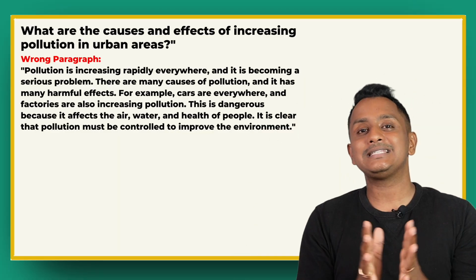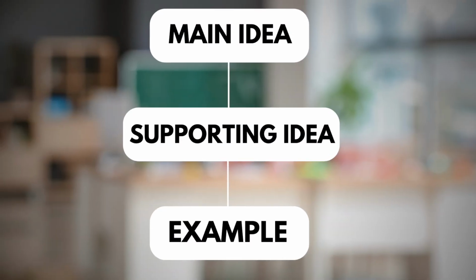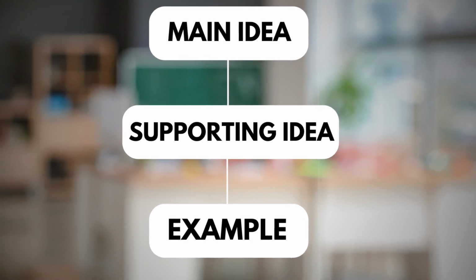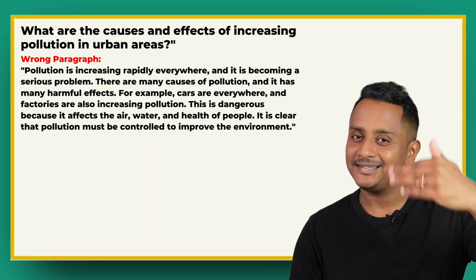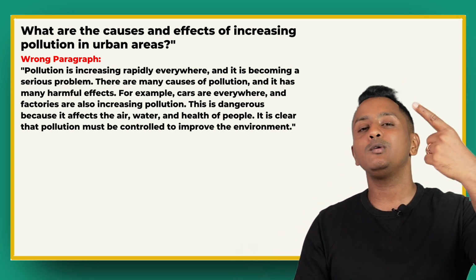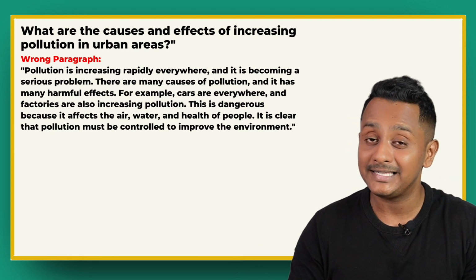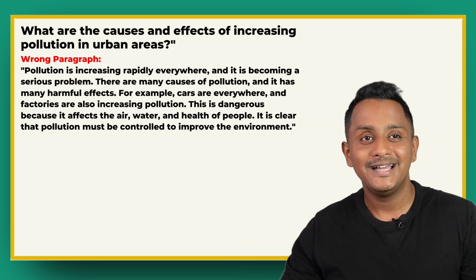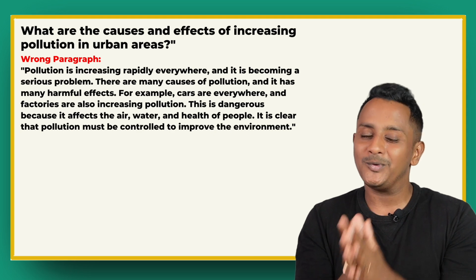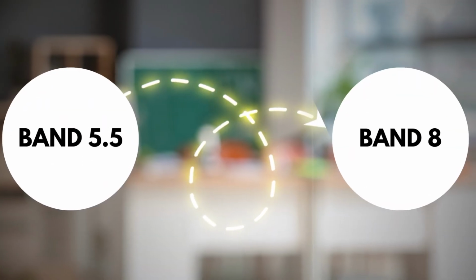So overall, this is a 6 sentence structure. First line is the main idea, second line is the supporting idea, and then the example. If you have written 2 sentences in the supporting idea, meaning second and third are over, now 4th, 5th, 6th you can write the example. Or if you've written only 1 sentence in the supporting idea, now 3rd, 4th, 5th you can write the example. Example, minimum 3 sentences you write. This structure is the one that actually helps transform your answers from a 5.5 to 8 band.